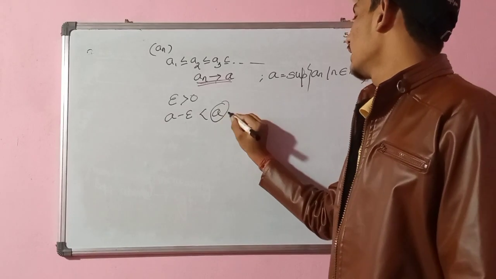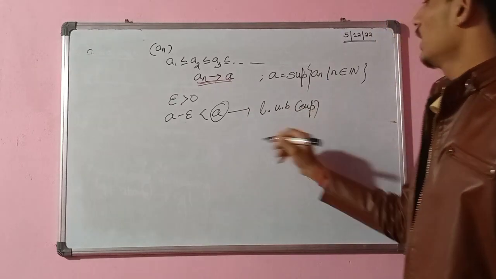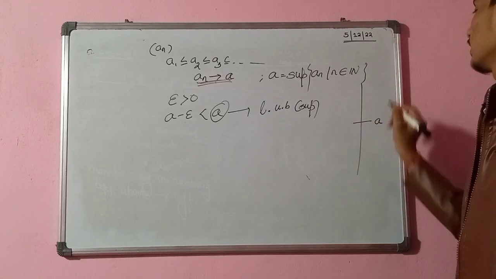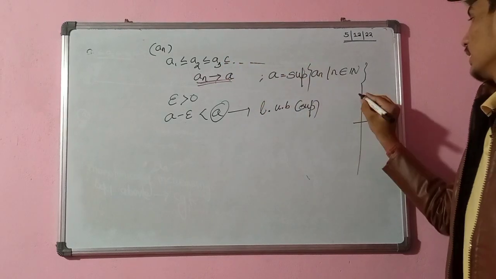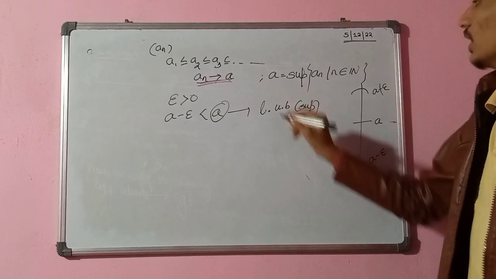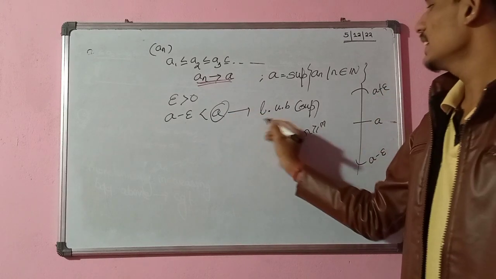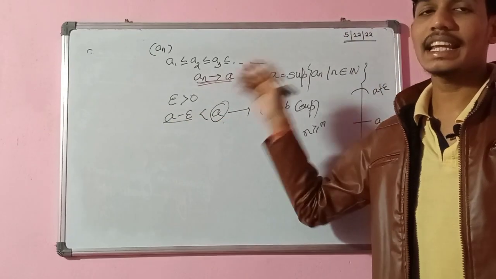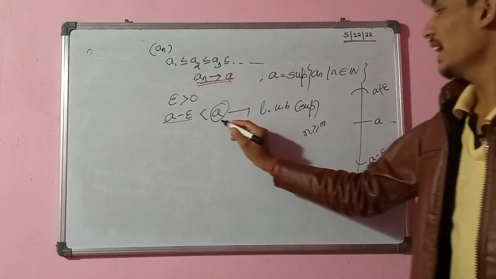And see, what is A? A is the least upper bound, or supremum. Suppose this is my sequence, this is my A. If the sequence is convergent, I have to prove all the terms after n greater than or equal to m should lie between these. See here, A is the least upper bound. Do you think A minus epsilon is an upper bound? No, because A is the least one. So A minus epsilon can't be an upper bound.